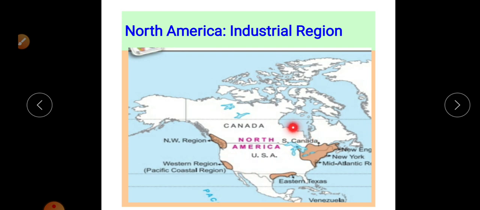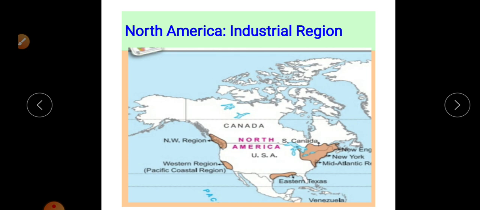About the location of these industrial regions, at the east coast of North America there are important industrial regions like the New England industrial region, then New York industrial region, Mid-Atlantic industrial region. This is the Eastern Texas region. It is a Western region which is located on the Pacific coastline on the west side of North America. Then the Northwest region is also located on the west coastline of North America.